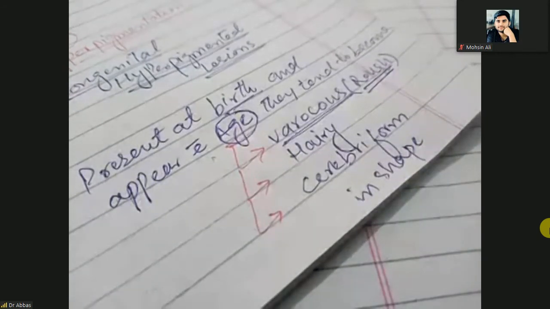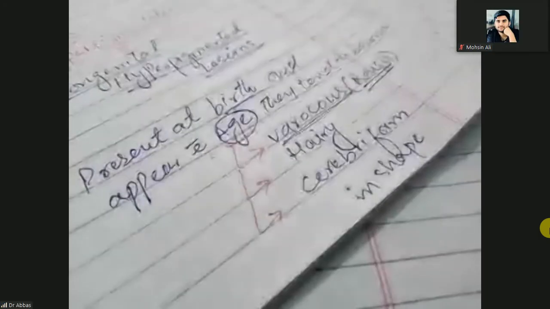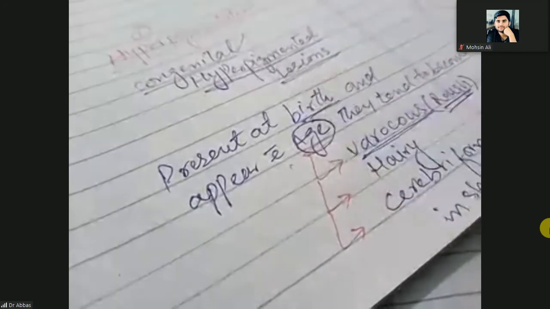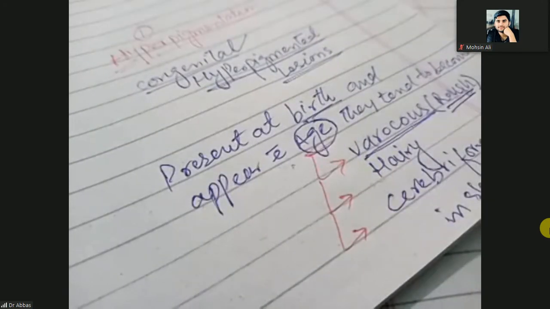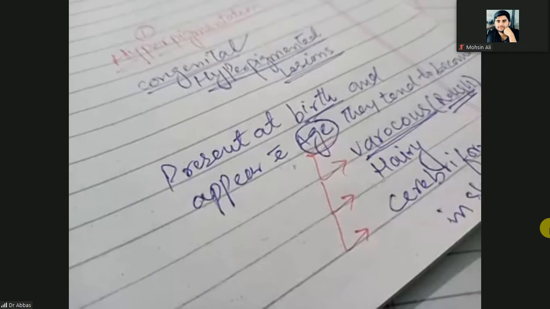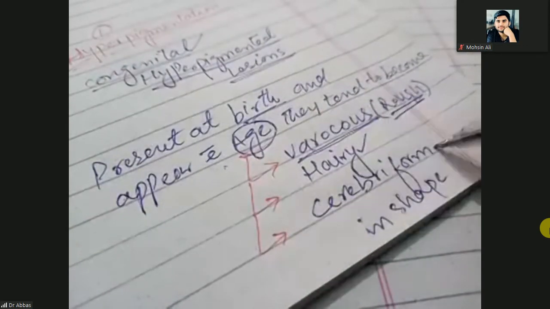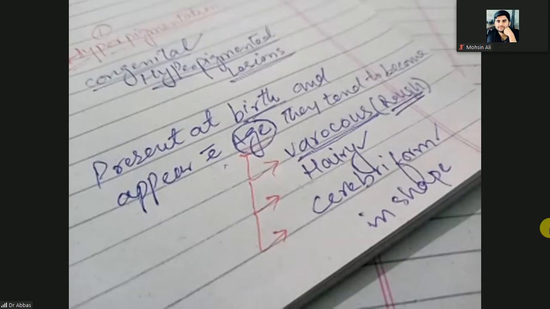Okay, so this is the feature of congenital hyperpigmented lesions. They are present at birth, but with age they tend to become verrucous, they tend to become hairy, and they tend to become more and more cribriform in shape. Clear? So with age there are some other changes. What are the next changes?